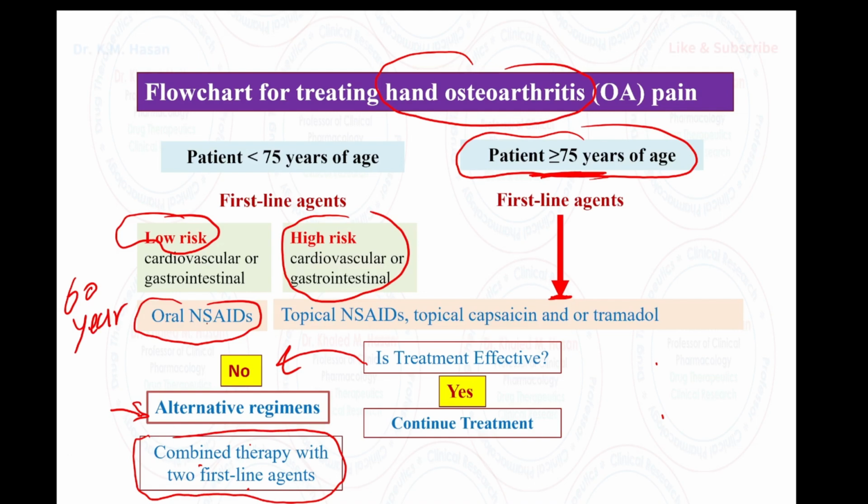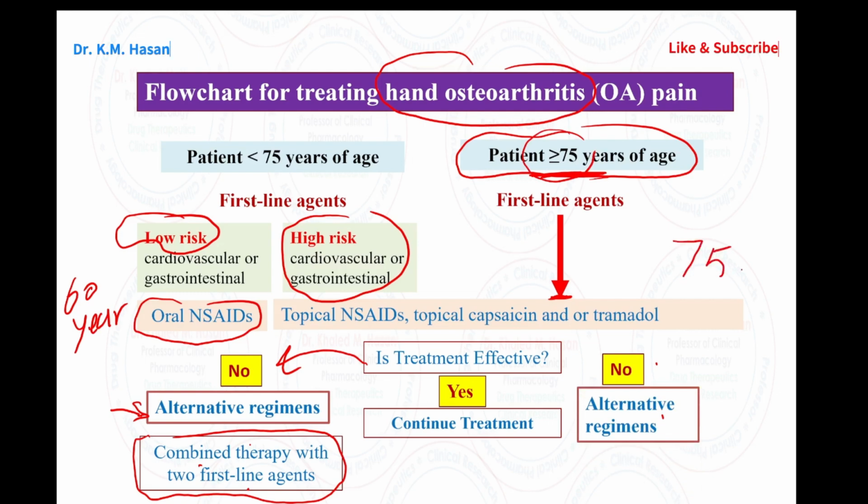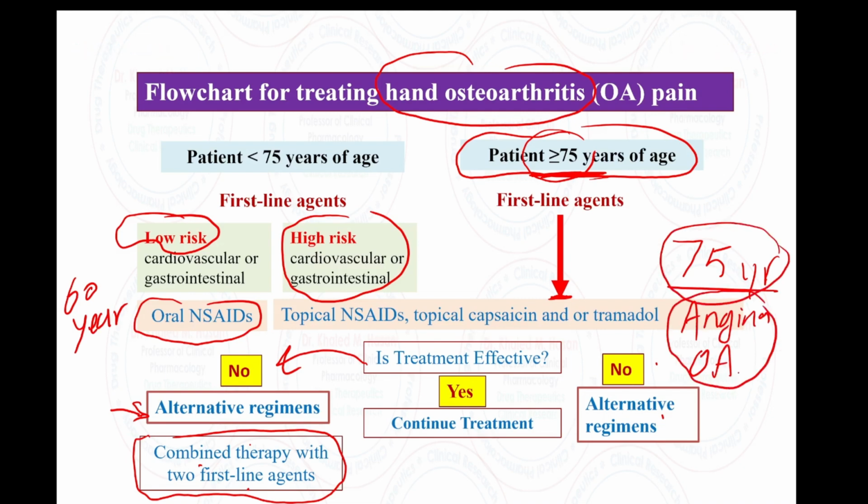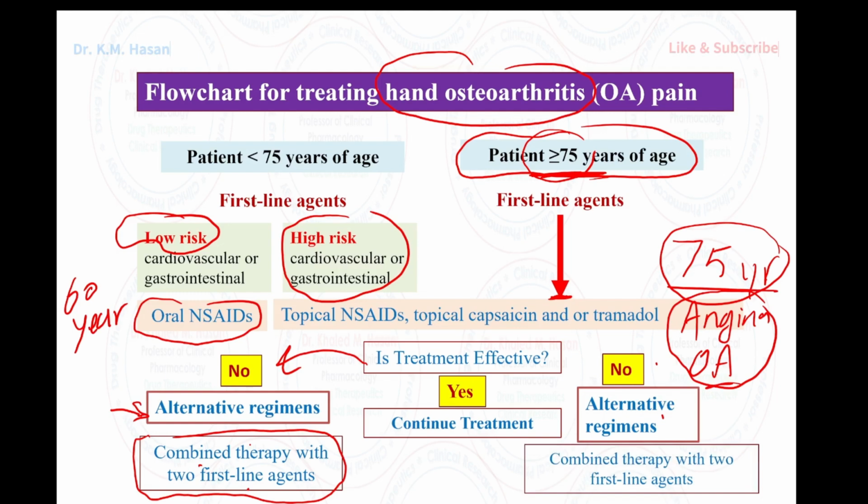For example, I will go with the oral NSAID plus topical here. What happens if you have a 75-year-old patient who comes to the clinic with a history of angina and osteoarthritis? So in two cases here, patients older than 75, or patients with angina and osteoarthritis, I will go with the alternative approach: combined therapy with two first line agents.